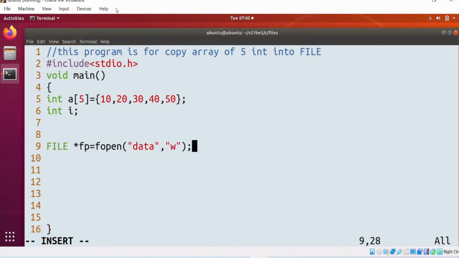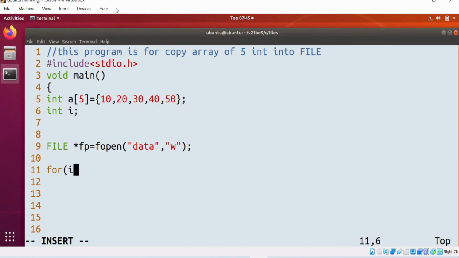What is the property if you open a file in the write mode? Can I say if the file is already there, the data gets truncated? If the file is not there, it will create it. Will you agree? If the file is already there, the data gets truncated. If the file is not there, it will create it.